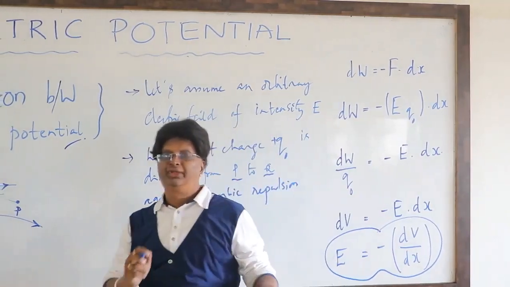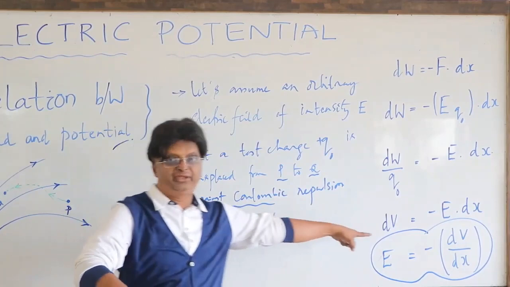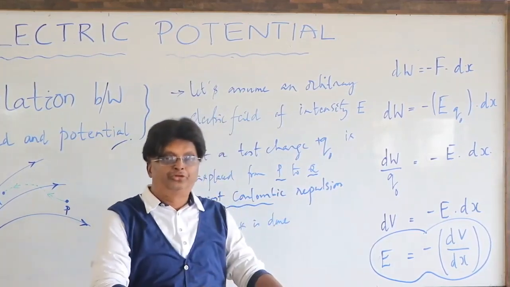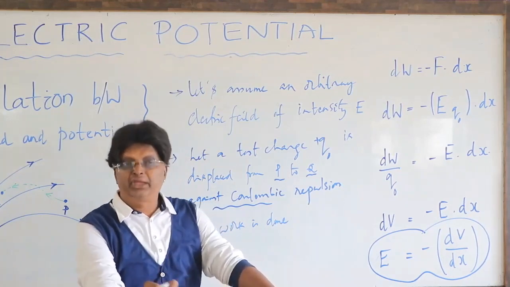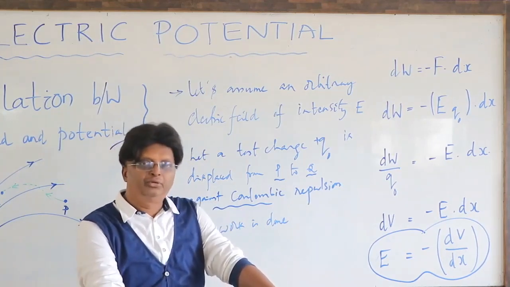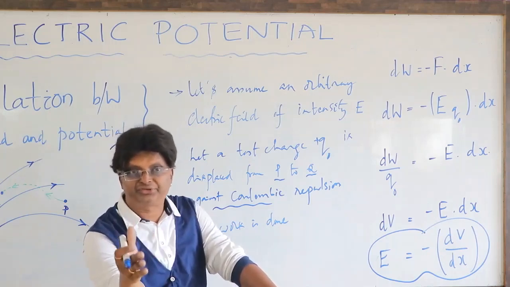What is the meaning of that negative sign? Because here we move against the Coulombic force, we got that minus. What is the significance of that negative sign? Even this can be a 1 mark or 2 mark question in the board examination.